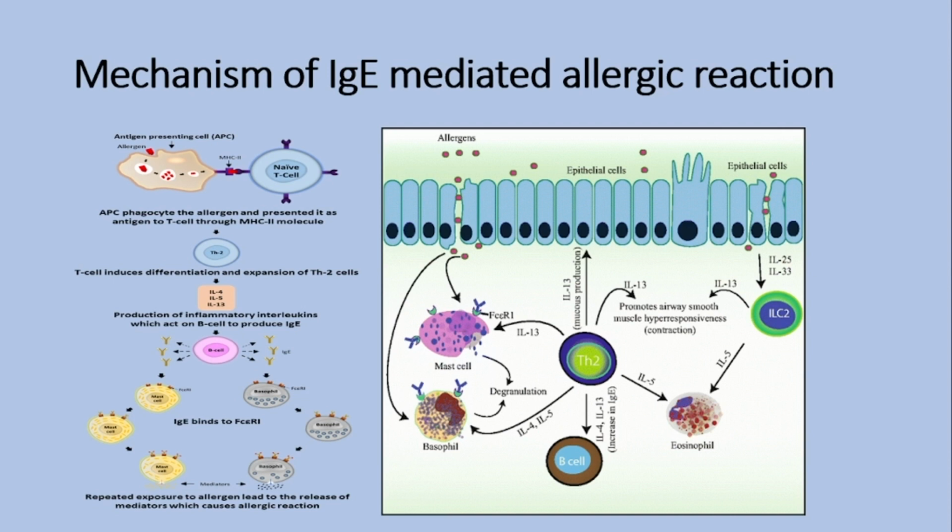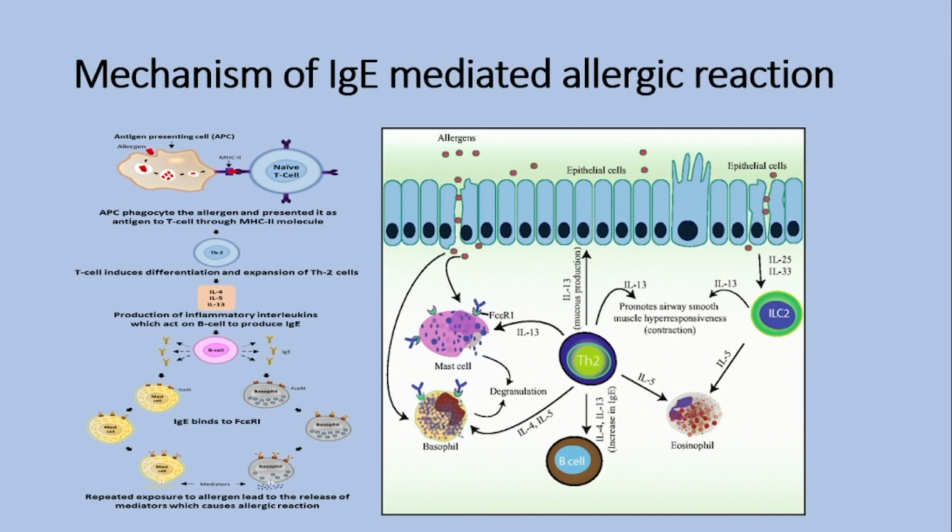These interleukins act on naive B cells and promote immunoglobulin class switching to IgE. The IgE antibodies bind to FcεRI expressed on the mast cells and basophils.